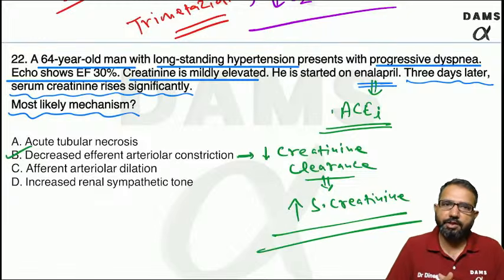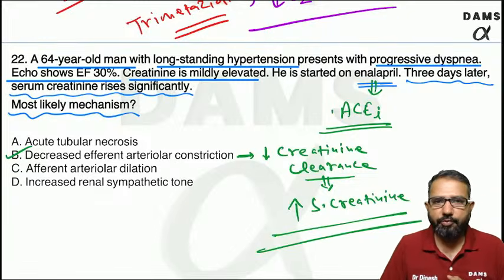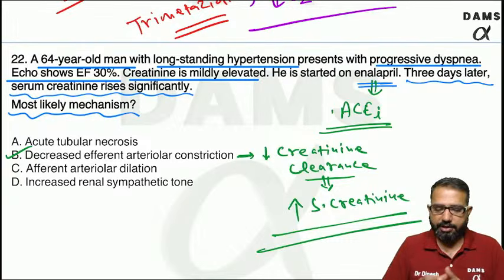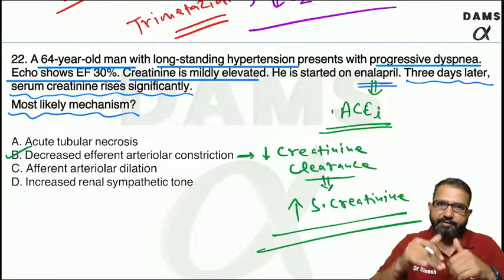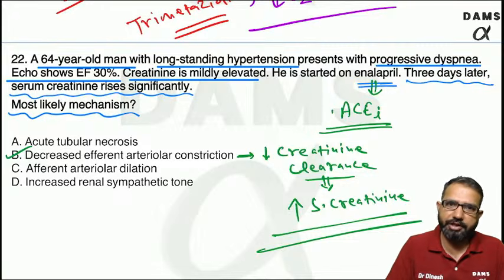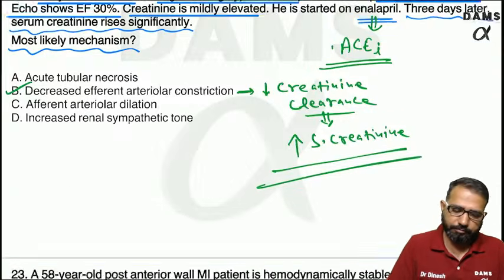This is the reason. I already told you about this. Because they relax these vessels, GFR decreases, filtration decreases, so that leads to decreased creatinine clearance.